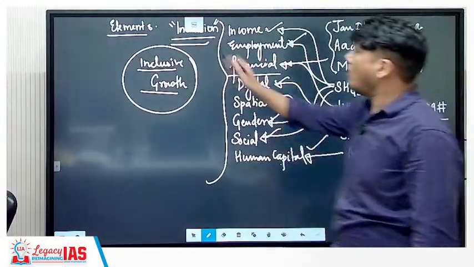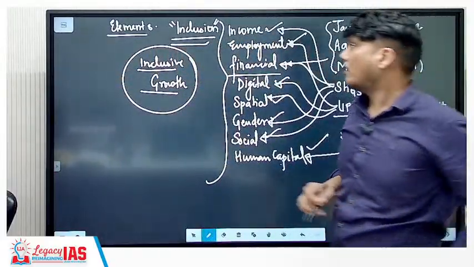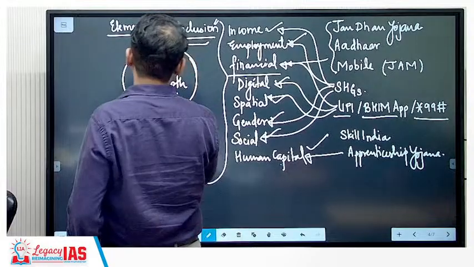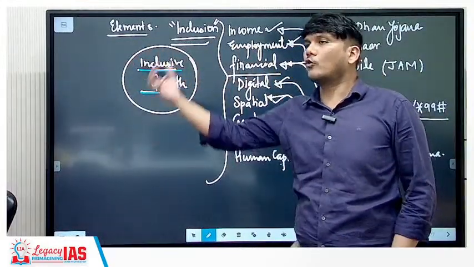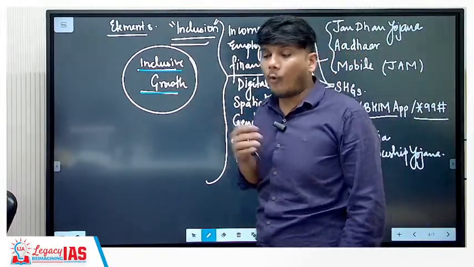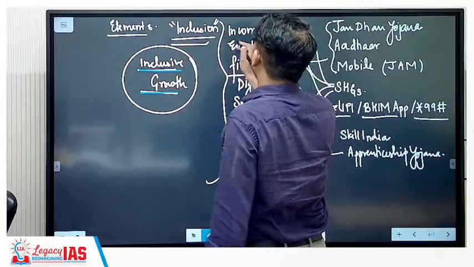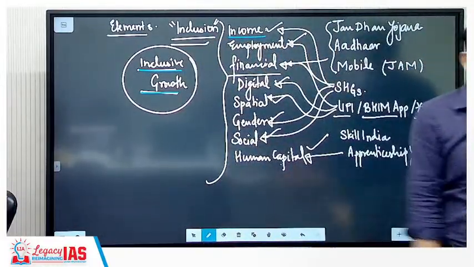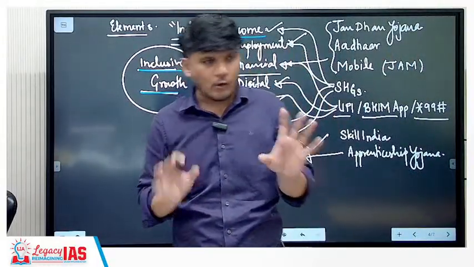Now, very important are the elements of inclusive growth. So what are the elements of inclusive growth? Inclusive growth is a very comprehensive term wherein we say that the growth should be fairly distributed among all. Everyone should experience the growth. But how will they experience the growth? So these are the elements. The very first element of inclusive growth is income inclusiveness. Everyone should earn some amount of income.